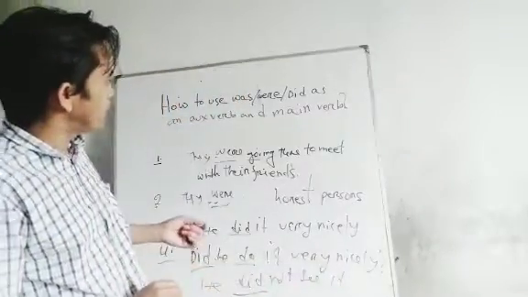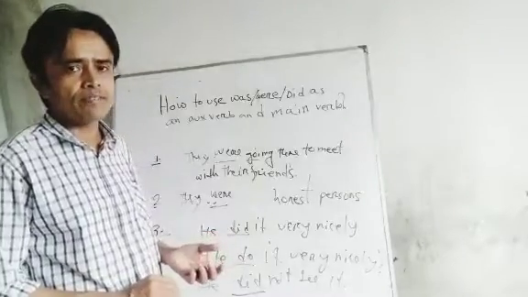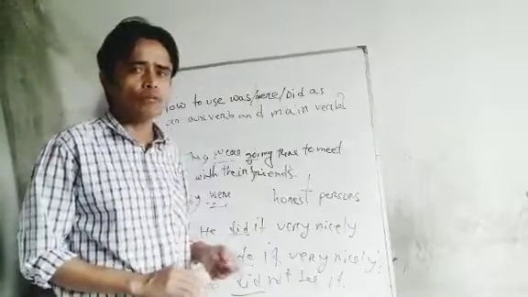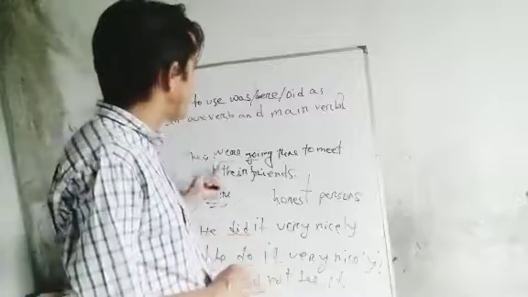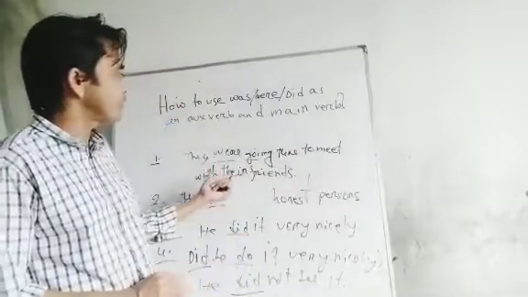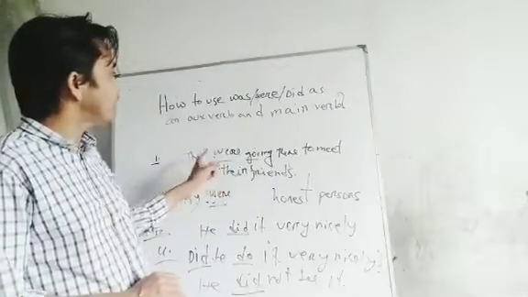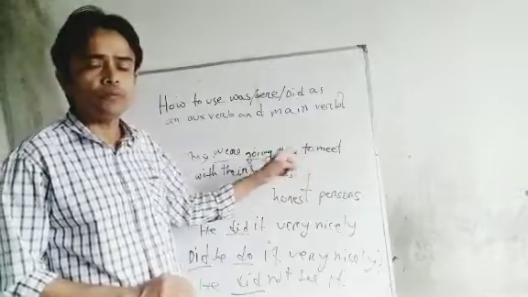Here also I want to tell you that by using was, were, you can also make any negative sentence. You can also make any interrogative or negative sentence. Like we have written, they were going there to meet with their friends. If you want to make it negative, we can tell that they were not going there to meet with their friends.